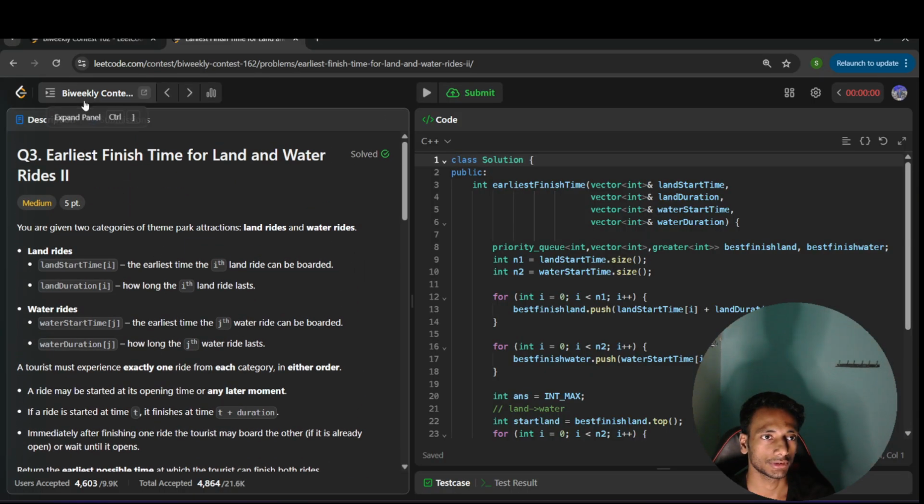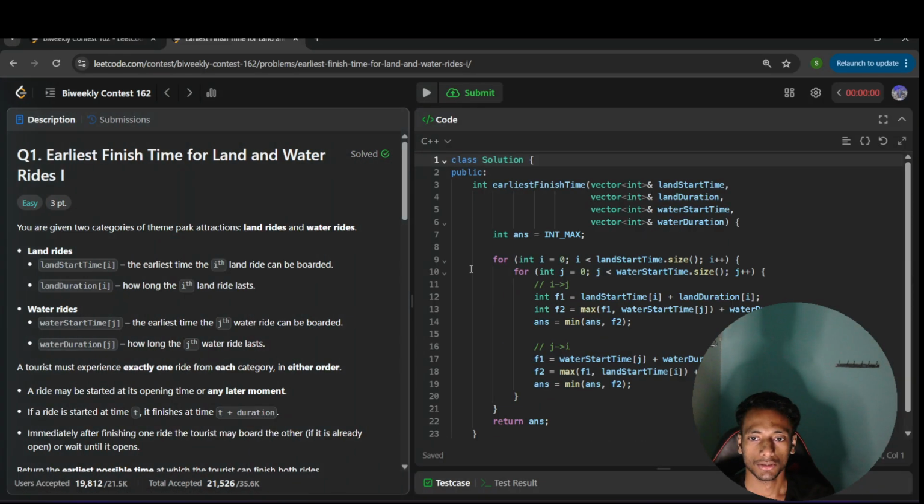Now go to the code for question number 1. So just see, I have written an answer that returns the minimum time it will take to experience both events from each category. So the answer I will start from infinity, so int max. Now there are two for loops. One is pointing at the land event, another is pointing at the water event.